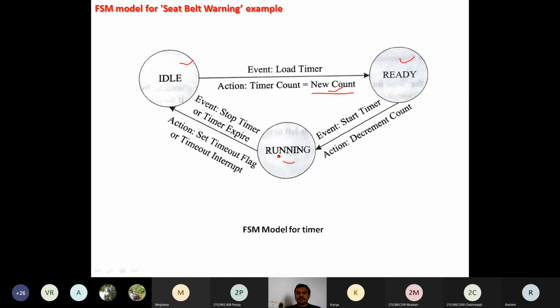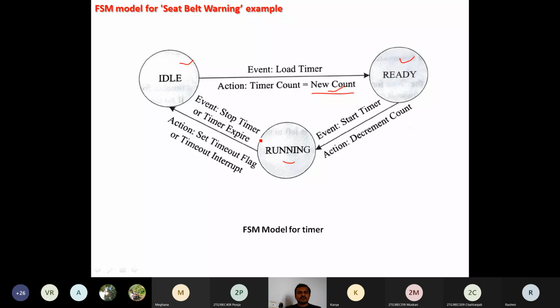When the decrement reaches the count of 0, it moves from the running state to the idle state, because whatever the timer count was, it is over. Hence, it moves from running to idle by generating the events.